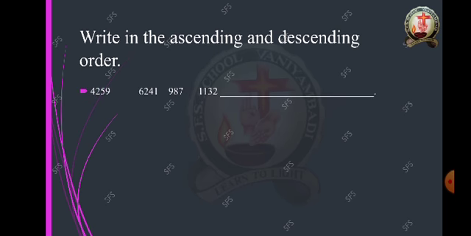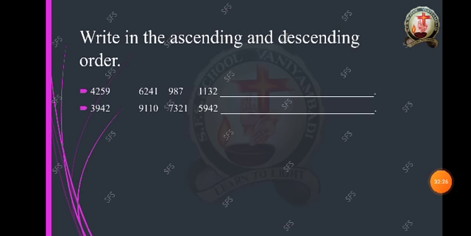Okay, so the first question is 4259, and the second number is 6241. The third number is 987, and the fourth number is 1132.